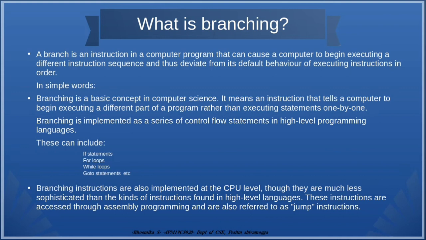Branching is implemented as a series of control flow statements in high level programming languages like C. These can include if statements, for loops, while loops, and goto statements, etc. These instructions are also called jump instructions. These instructions are accessed through assembly programming. Hope you all know about assembly language. It is nothing but another type of notation to represent machine instructions and programs.